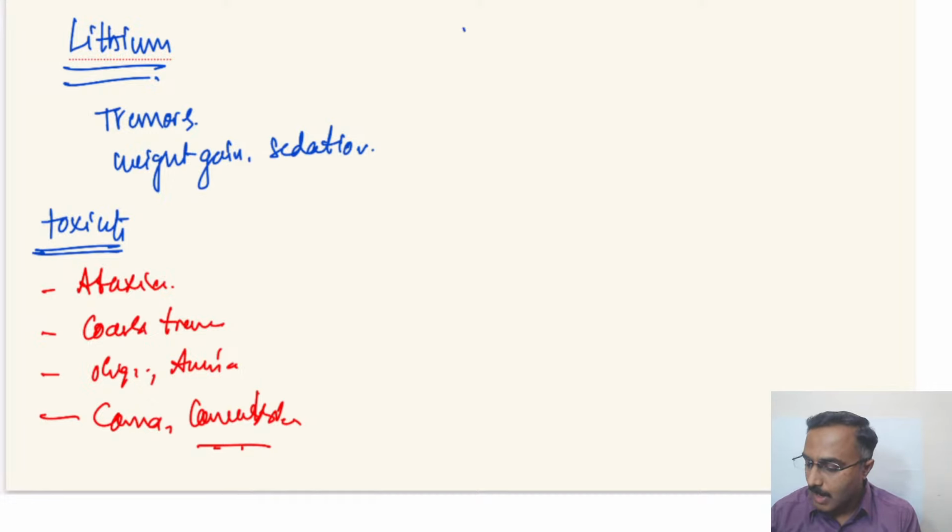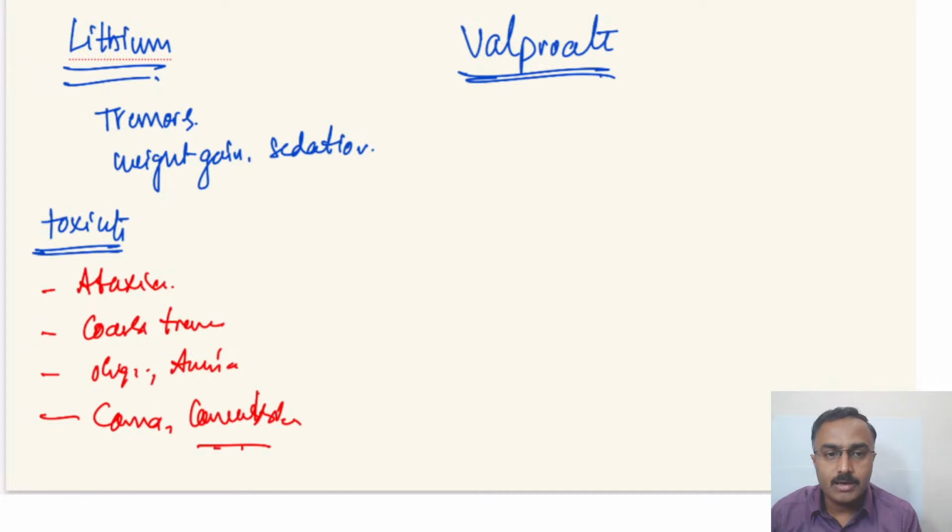When it comes to the other mood stabilizer, valproate, any guesses on what the commoner side effects associated with it are? Commoner side effects of valproate. It is primarily an anticonvulsant.